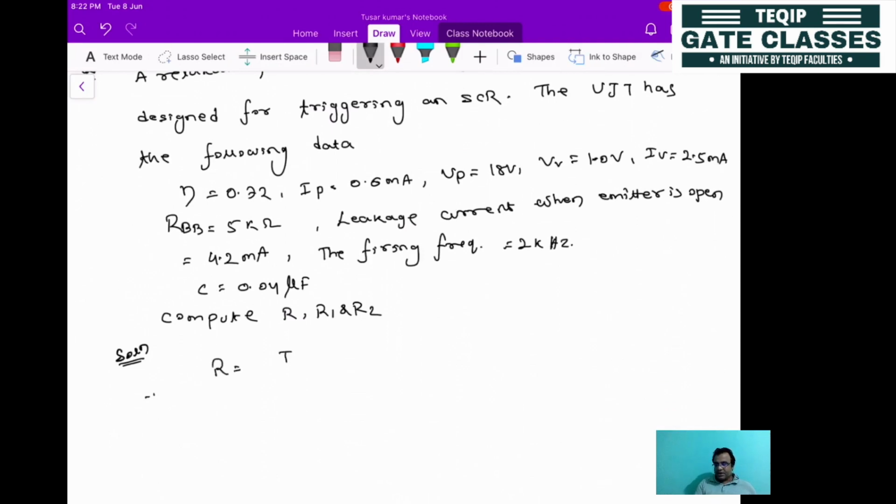It is T divided by C into ln 1 divided by 1 minus eta. T is not directly given, but the frequency is given, so you can put it like this: 1 by F into C into ln 1 by 1 minus eta.